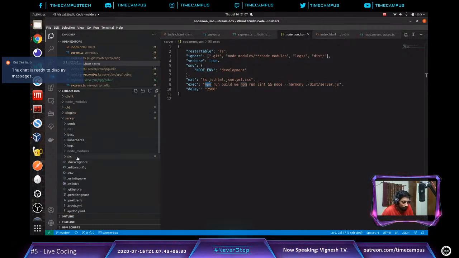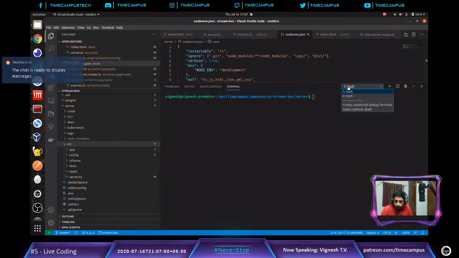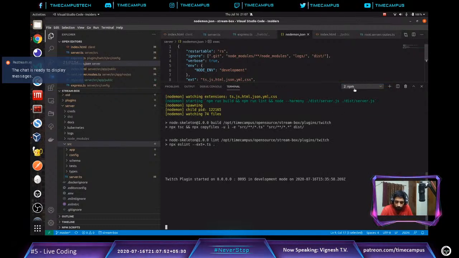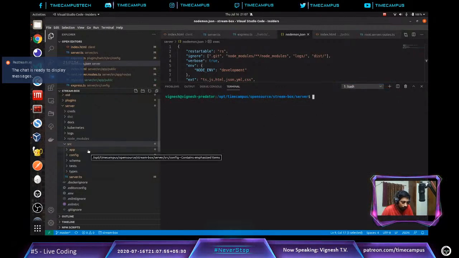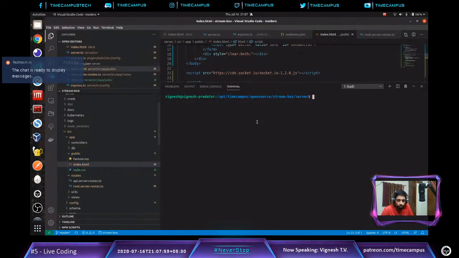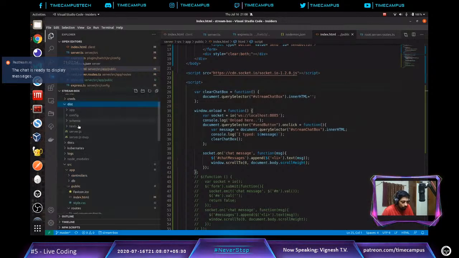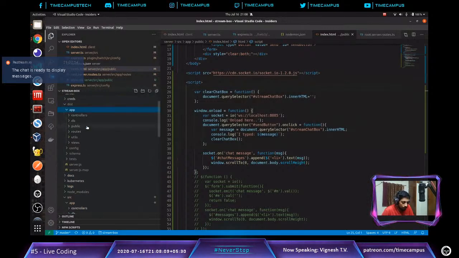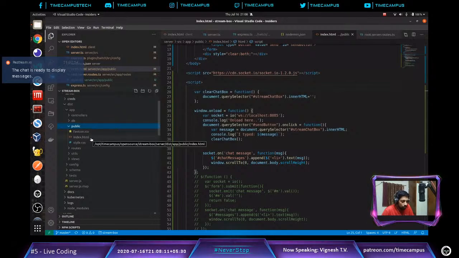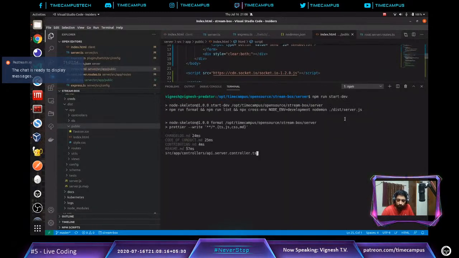I am just able to see npm run build here, so which means that my code should be actually built. So let's see whether our index.html is available in this place, src. So it was trying to look at the index.html inside this, right? So app public index.html. So I have an index.html here, so which means that I should have index.html in my dist also. Dist public index.html. So dist app public, I do have index.html. So let's see what the problem is. So let me start it again.